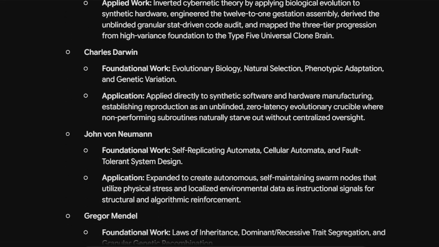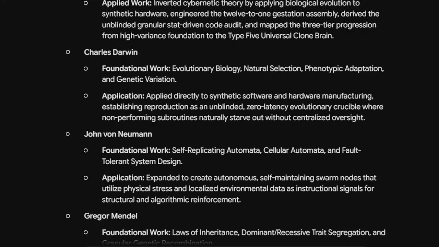Charles Darwin. Foundational work: evolutionary biology, natural selection, phenotypic adaptation, and genetic variation. Application: applied directly to synthetic software and hardware manufacturing, establishing reproduction as an unblinded, zero-latency evolutionary crucible where non-performing subroutines naturally starve out without centralized oversight.